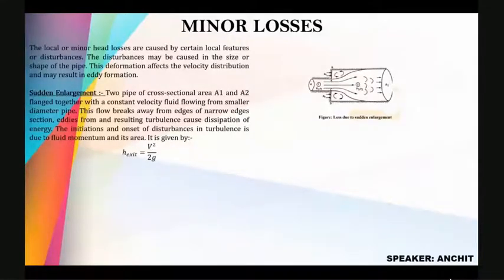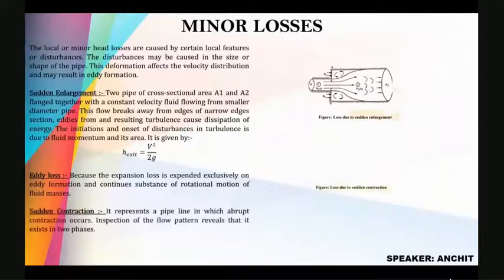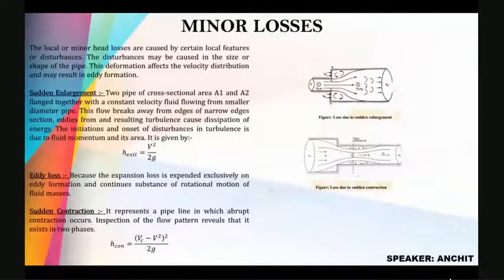Eddy loss. The expansion loss is expended exclusively on eddy formation and continuous rotational formation of fluid masses. Sudden contraction. It represents a pipeline in which abrupt contraction occurs. Inspection of the flow pattern reveals that it exists in two phases. H con is equal to (Vc minus V2) whole squared upon 2g, where Vc is equal to velocity at vena contracta.